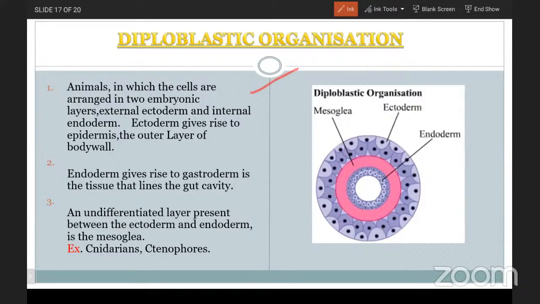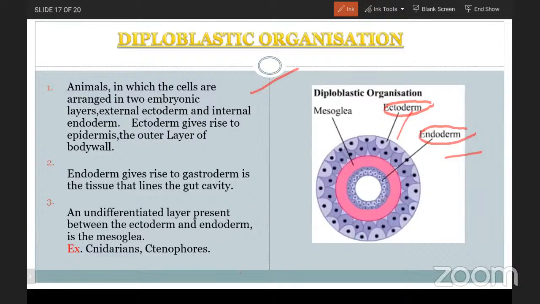Here, animals in which the cells are arranged in two embryonic layers: the external ectoderm, which is almost completely outside, and the internal endoderm, which is completely inside. The ectoderm gives rise to the epidermis, the outer layer of the body wall.